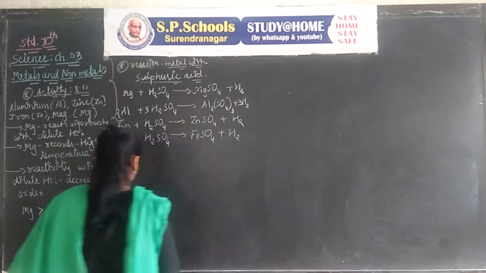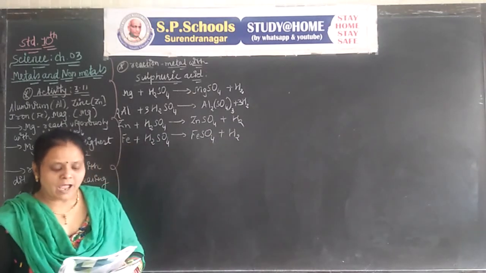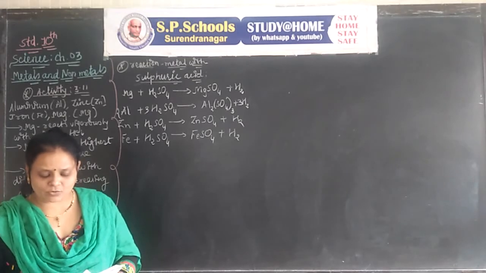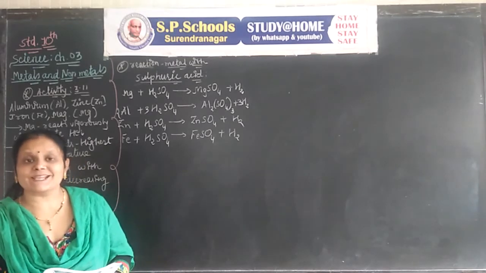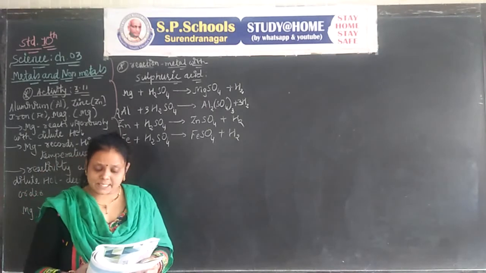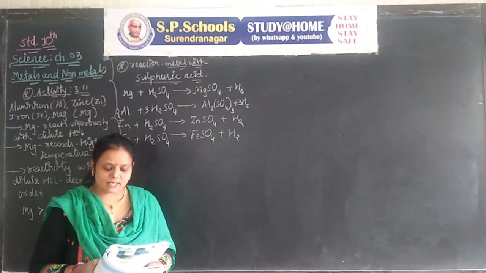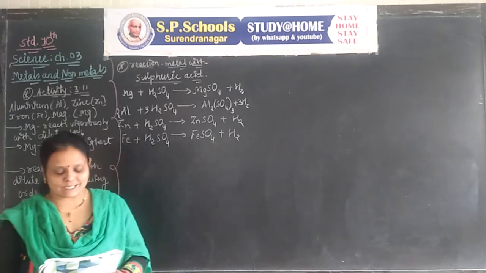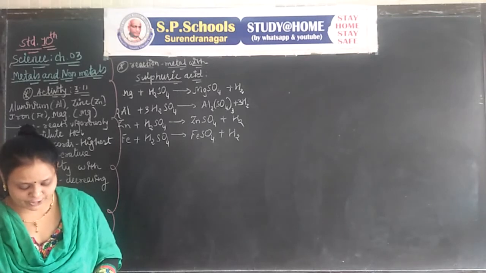The question will arise in paragraph form. Hydrogen gas is not evolved when a metal reacts with nitric acid. The reason is that HNO3, nitric acid, is a strong oxidizing agent.